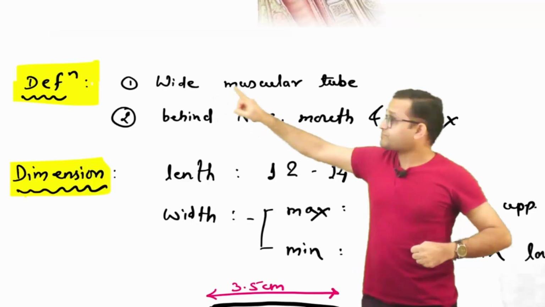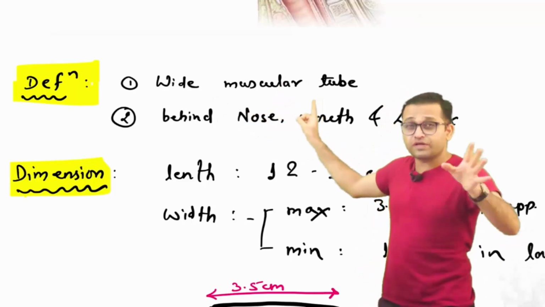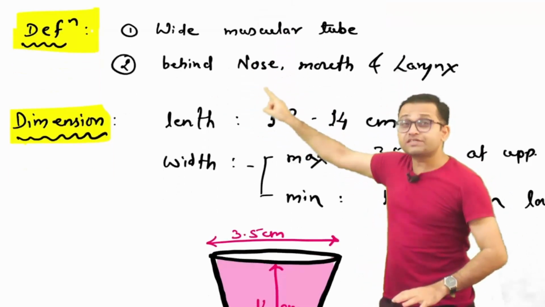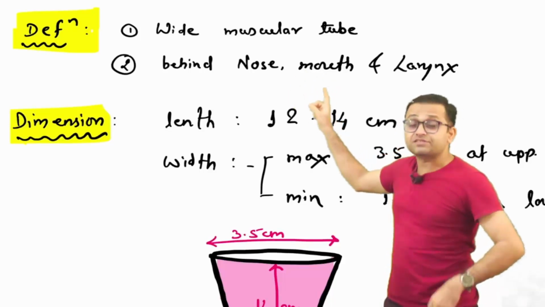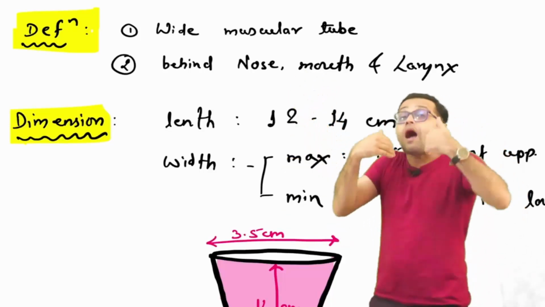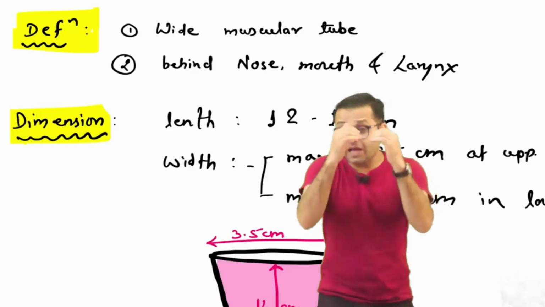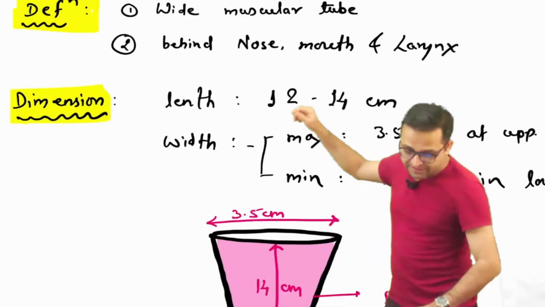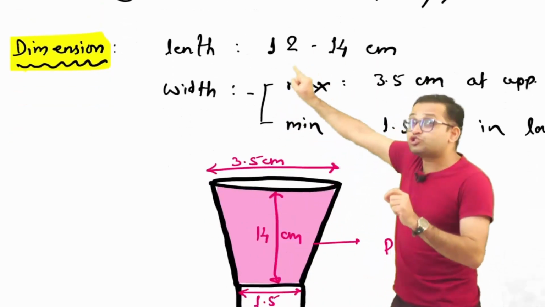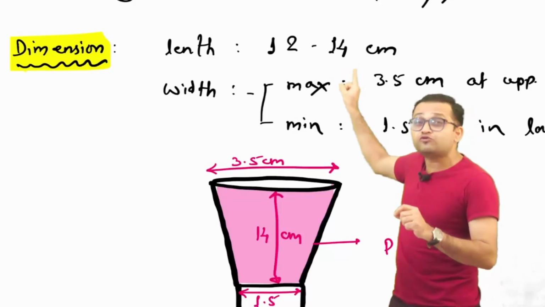So first point, sir, it is a wide muscular tube. Okay sir. Second, where is it located? Behind the nose, mouth and larynx. Third point you can write down: it is the upper part of the esophagus. Okay sir. Dimension. So what is the length? Sir, it is 12 to 14 centimeter.